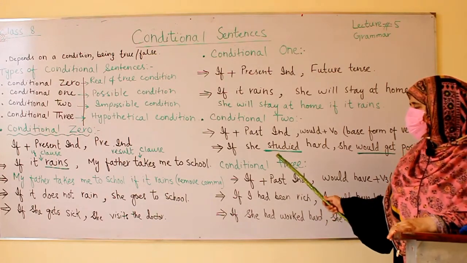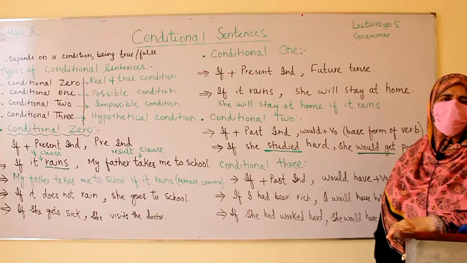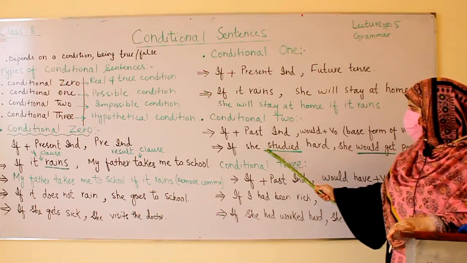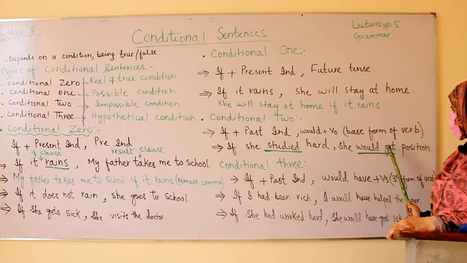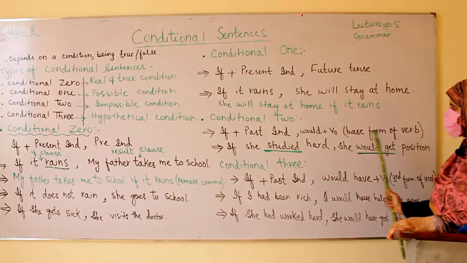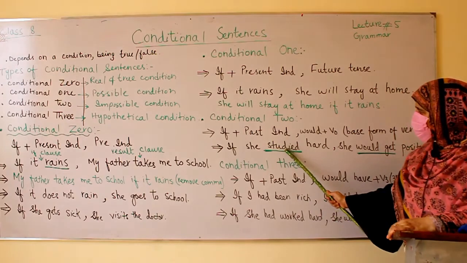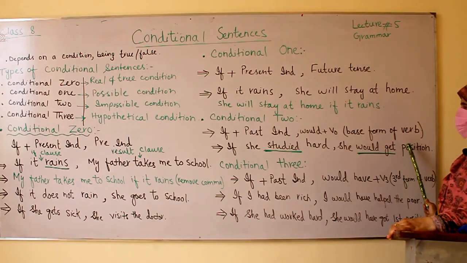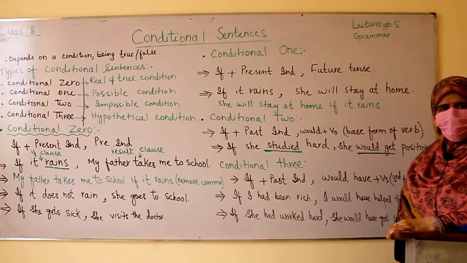And as you know, was and were are past indefinite tense. So we can say that if I were rich, I would help the poor. If I had enough money, I would get a new car for myself.